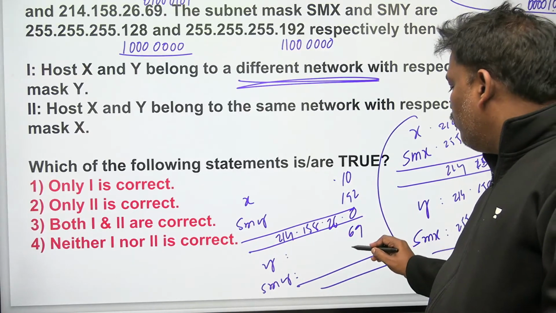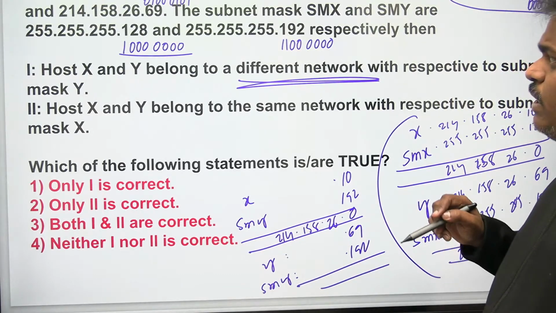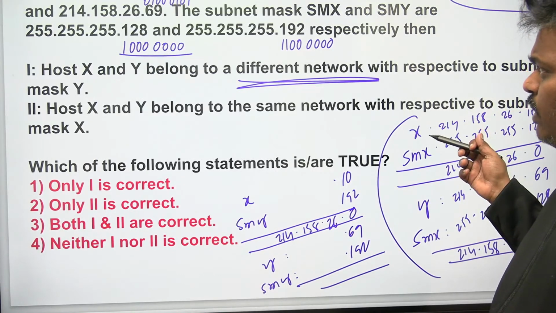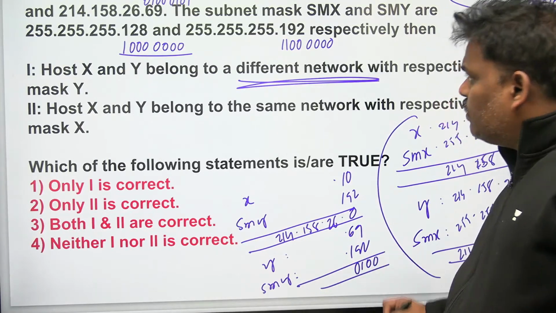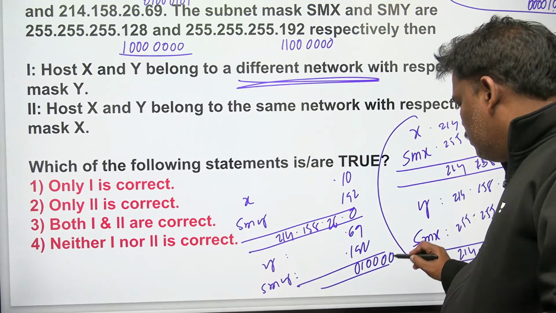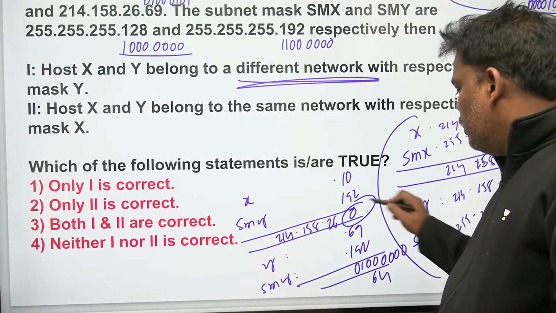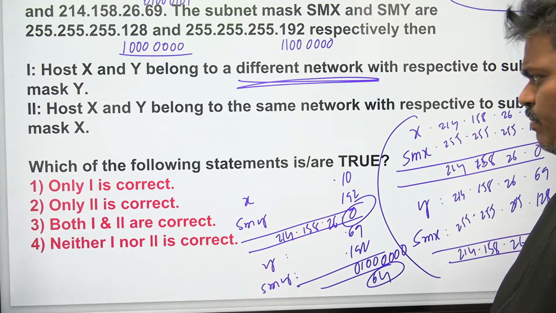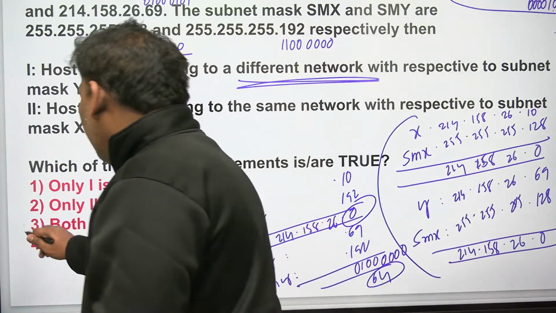In the SMY 192, if you observe both, 69 is going to be 0100 0101, but 192 is 11. I think 1 is matching. So it is going to be 0100, and the remaining zeros, which is going to be 64. So this is going to be 64. For the Y, they both are not the same. For the X, they both are the same. In my opinion, answer 3 is correct.